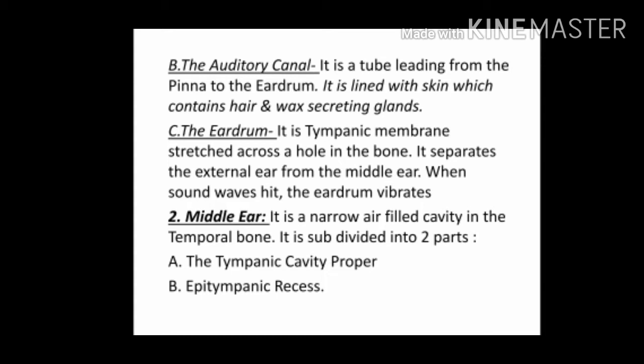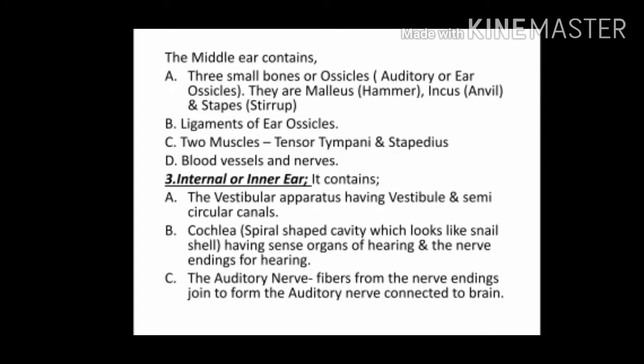Middle ear. It is a narrow air-filled cavity in the temporal bone. It is subdivided into two parts: the tympanic cavity proper and the epitympanic recess. The middle ear consists of the following structures. The first one is three small bones known as ossicles. They are also known as auditory or ear ossicles.